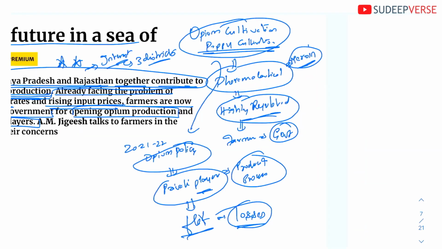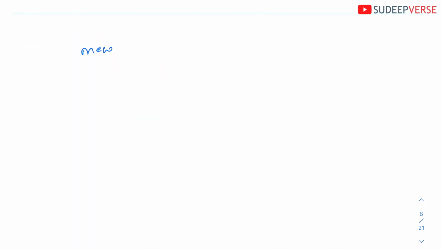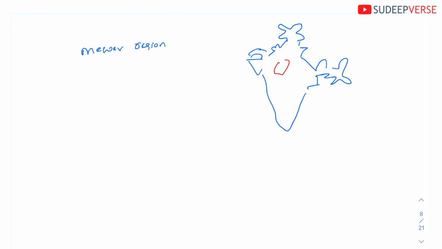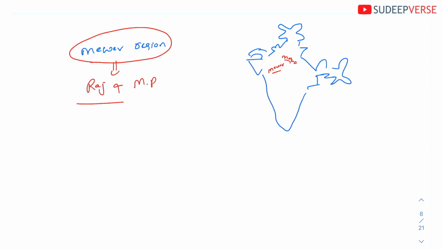Now, if I take India, we have something called the Mewar region. If I draw the India map, Mewar comes somewhere here. This is Mewar, and this is Malwa; both are different, don't get confused. The Mewar region is shared by both Rajasthan and Madhya Pradesh, and here there are 3 districts.